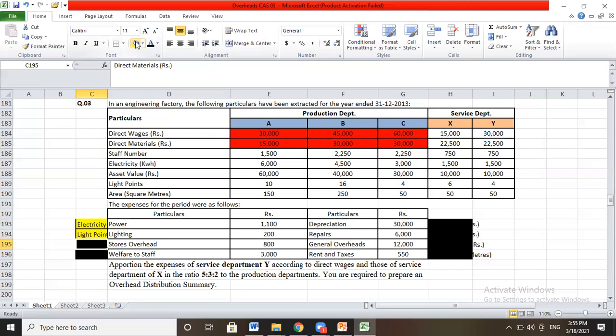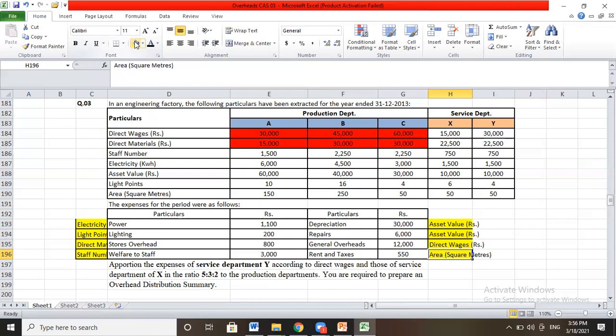For stores overhead, stores which contain material, direct material. Welfare of staff depends on number of workers, staff members. So this is how we should allocate or distribute the expenses. Depreciation depends on the assets value. Repairs depend on the assets value. General overheads as per direct wages, and rent and taxes as per area in square feet.